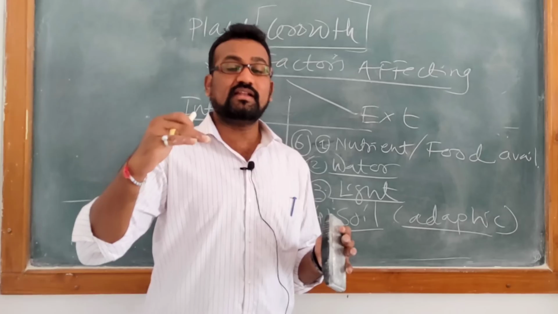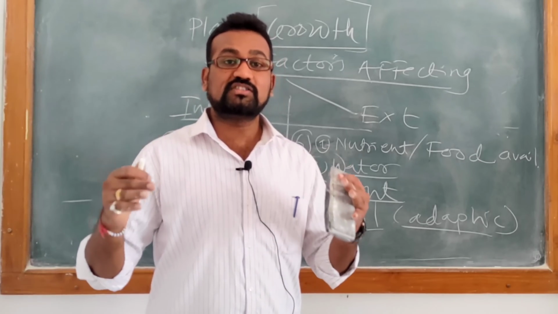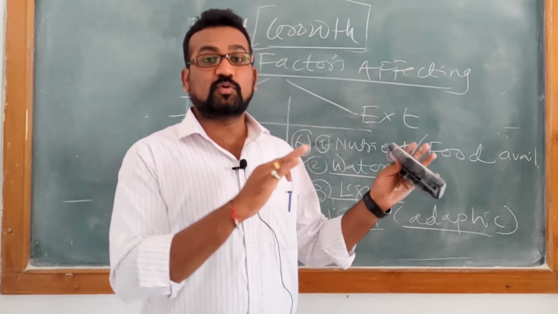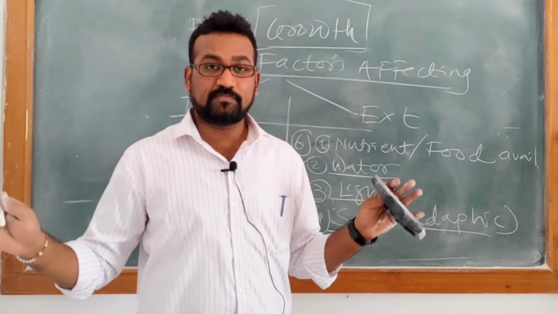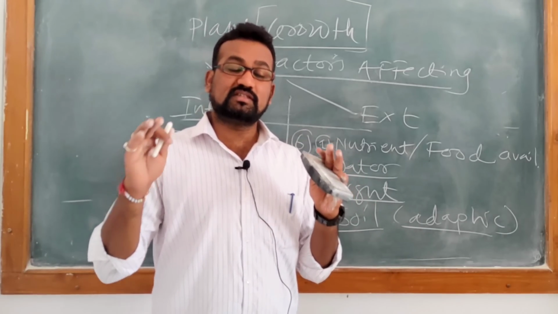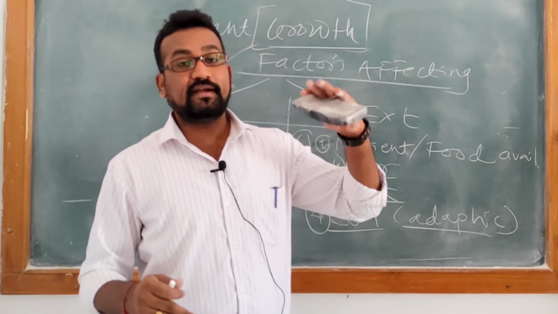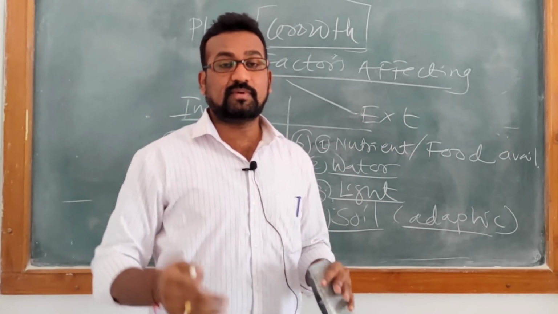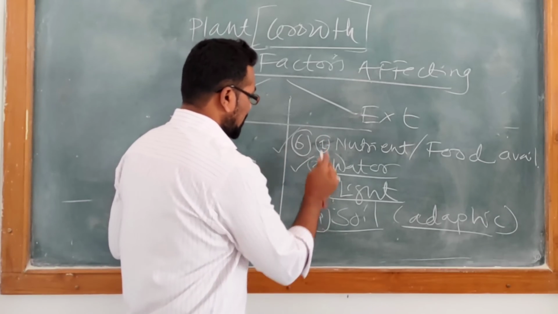If soil holds water in a large amount, then it also creates problems for the plant. If soil does not hold water, then also it creates problems for the plant. But the good soil is the soil which holds the water and provides it to the plant, which is suitable for the growth of the plant. So we have said 4 different points. In total there are 6 points.